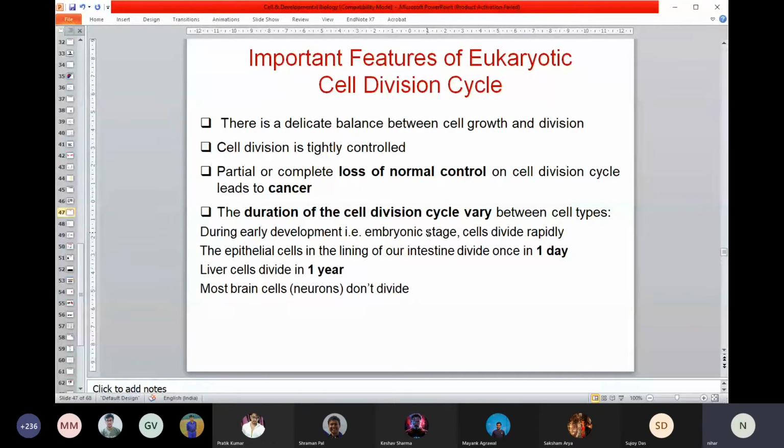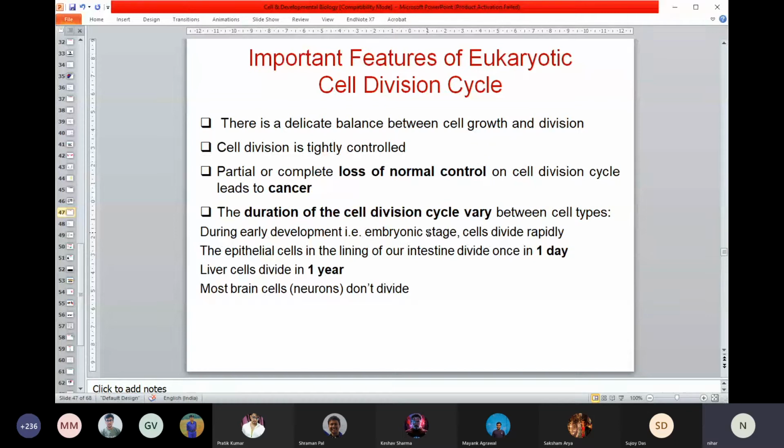But the rules don't always work accordingly, whichever way you think. So there will always be some abnormalities. And if there is a problem in mitotic cell division, obviously you can think about the end output. If cells don't divide appropriately, there could be abnormalities. And one of the most common abnormalities in cell cycle division is called cancer, a tumor.